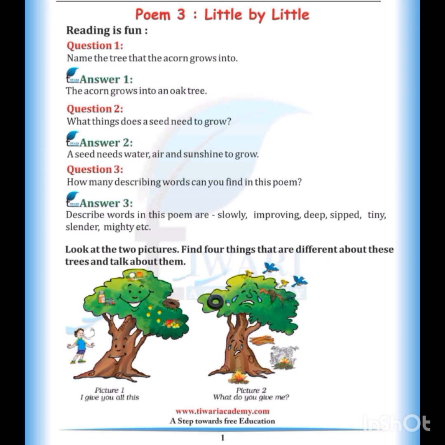Now students, name the tree that an acorn grows into. This one is little by little. The acorn grows into an oak tree. Okay, acorn grows into an oak tree. What does a seed need to grow? A seed needs water, air and sunshine to grow. How many describing words can you find in this poem? So the describing words in this poem are slowly, improving, deep, sipped, tiny, slender, mighty, etc.